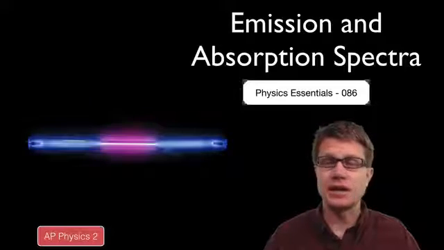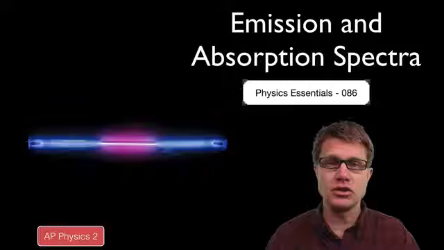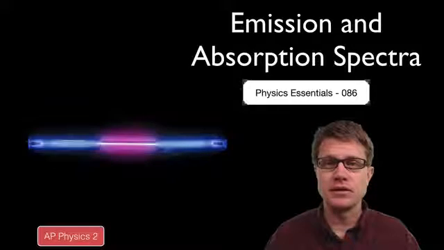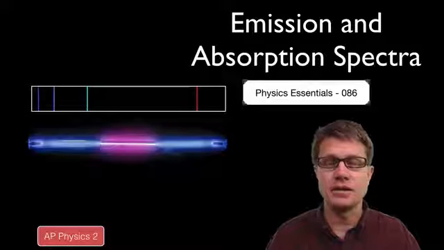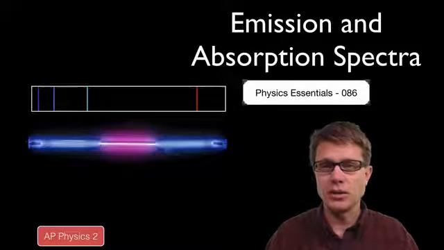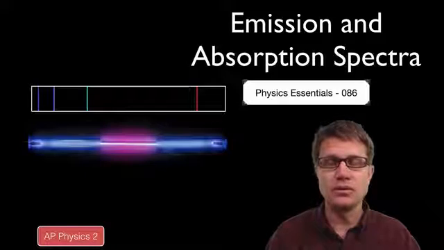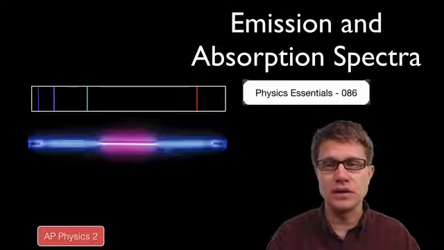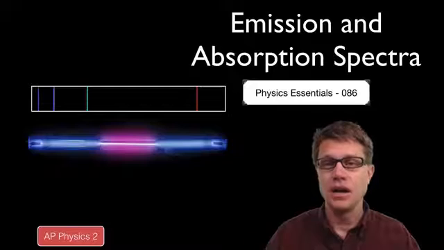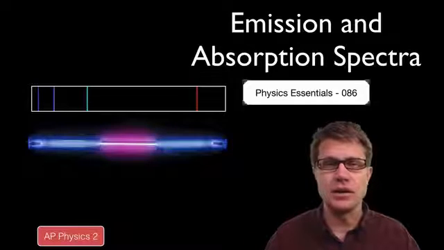If we were to take a gas like hydrogen and put it in a discharge chamber and shoot electrons at it, it's going to give off light that looks like this. If we were to analyze that light, if we were to split it in a prism, it would look like this. So instead of being a rainbow of light, we're going to get these discrete units of light, or these discrete photons that are carrying discrete amounts of energy. And this was puzzling to scientists for a long time.